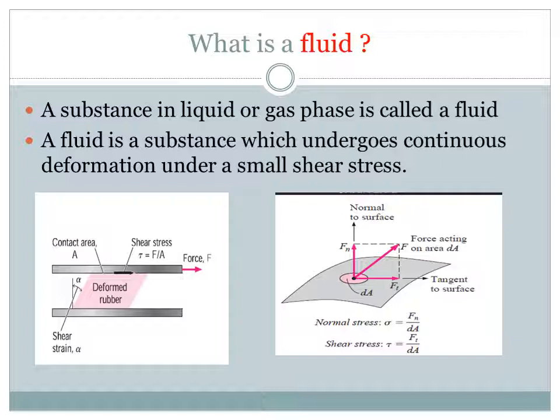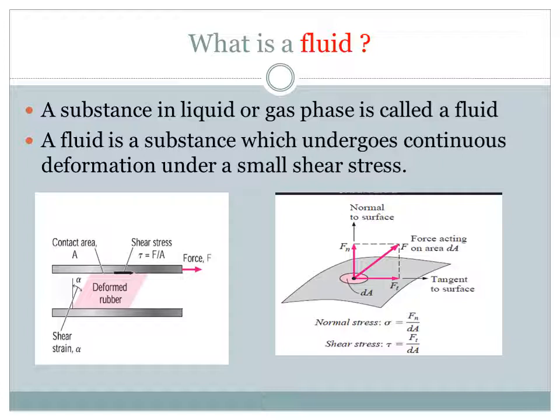For solids, when we apply a force, there will be a certain deformation. Certain deformation means the change in shape will be limited. The change of shape of the rubber is limited. This is the property of a solid.